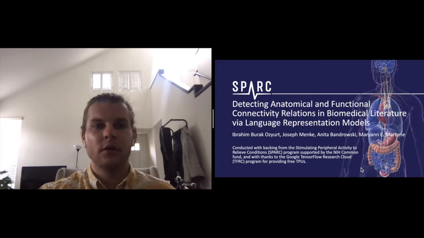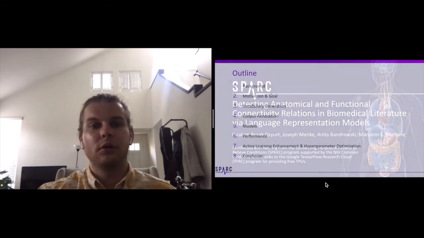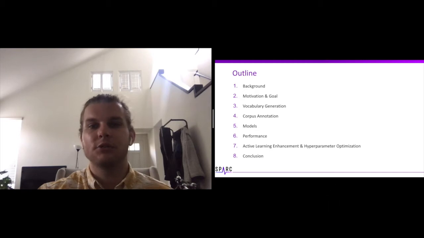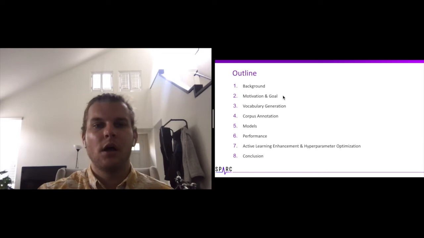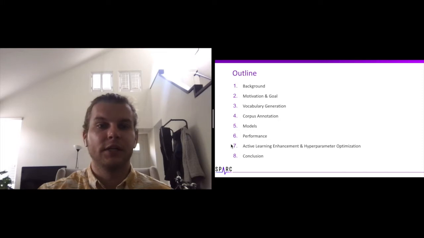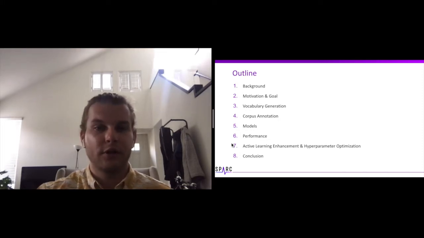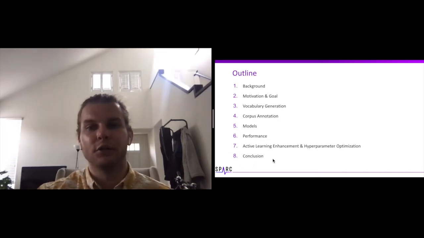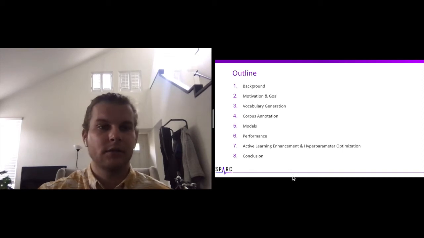language models. So, I just wanted to run through a quick outline of the presentation. I'll start with the background and then move forward with our immediate motivation and goal for this project. I'll cover how we generated our vocabulary set and corpus, and then I'll cover a little deeper some of the specifics of our annotations there. Next, I'll go through the models we trained and ended up using, as well as their performance on our relation extraction task. I'll discuss our use of active learning and hyperparameter optimization within our models, and then finally I'll briefly go over conclusions and cover where we plan on going next.